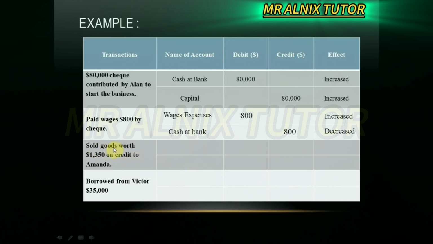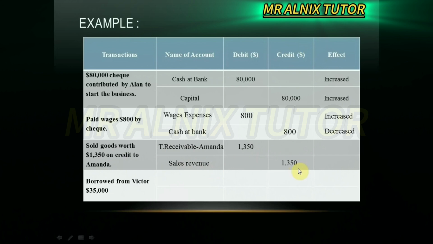We know that there is sales revenue. Amanda is your customer, which we call a trade receivable. So you have to prepare the trade receivable Amanda account and the sales revenue account. Trade receivable is under the debit, which is 1,350. Sales revenue, considered your income, must be under the credit column.